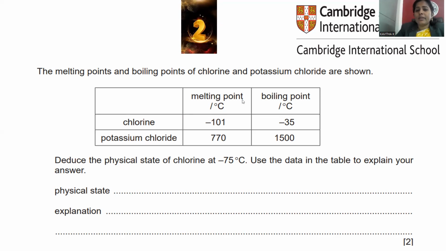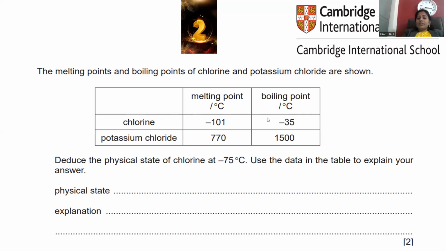The melting point is minus 101 degrees centigrade. If you reduce the temperature to the cryogenic region, where minus 101 degrees centigrade is an extremely low temperature, solid chlorine will be converted into liquid chlorine.